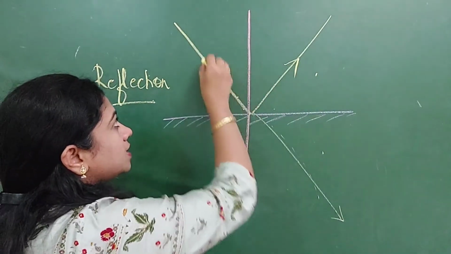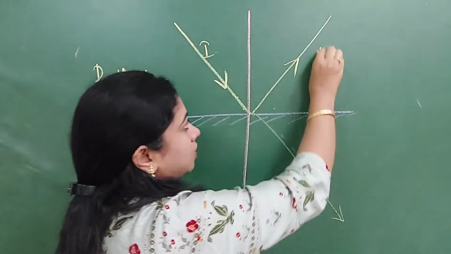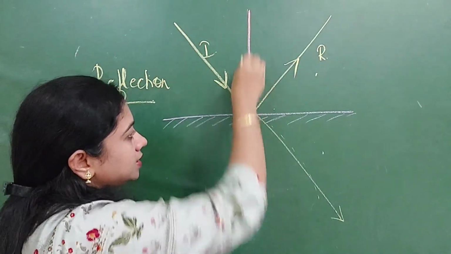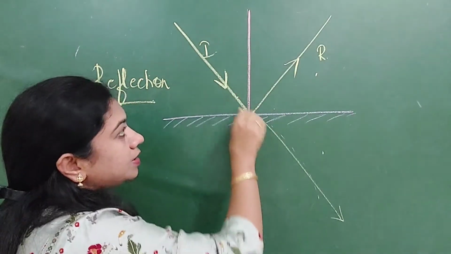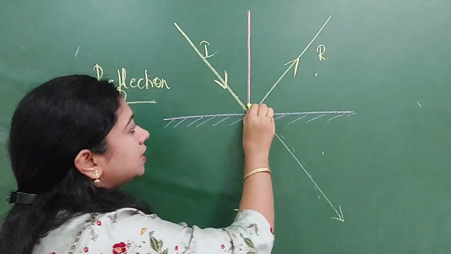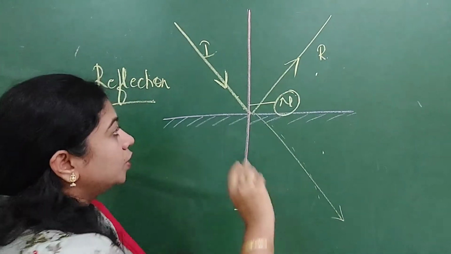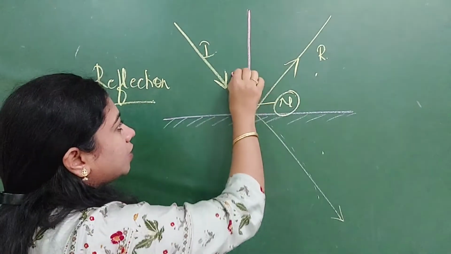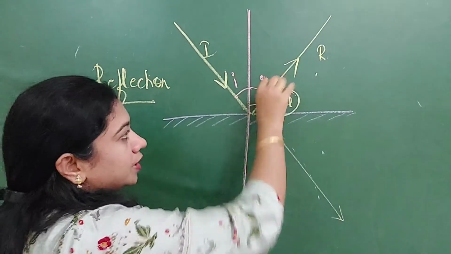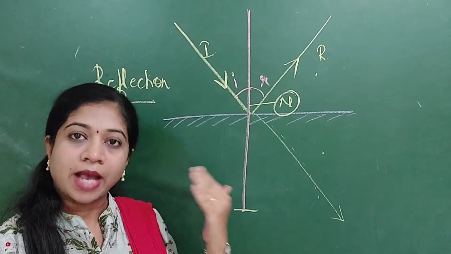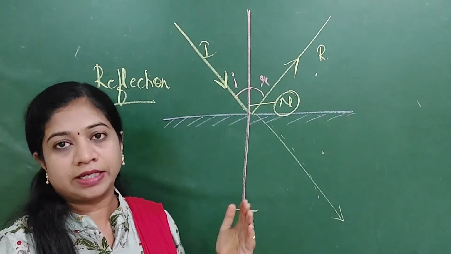These rays are called incident rays and this ray is called the reflected ray. And this line which is dividing this angle is called the normal. We have two angles here. This is the angle of incidence and this is the angle of reflection. So this is about reflection. The light ray is getting back into the same media after hitting the interface.